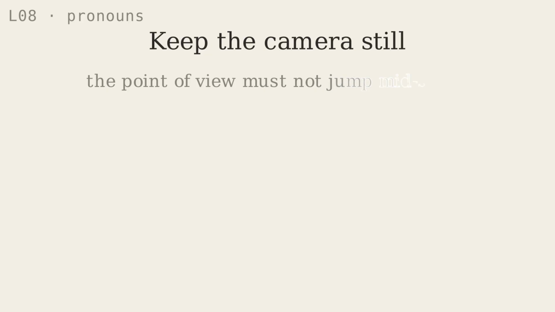It is also about keeping the same point of view. Imagine that a camera is recording a scene from one position. Halfway through the scene, the camera suddenly jumps into someone else's hands. The audience becomes confused. Pronouns can create the same problems.